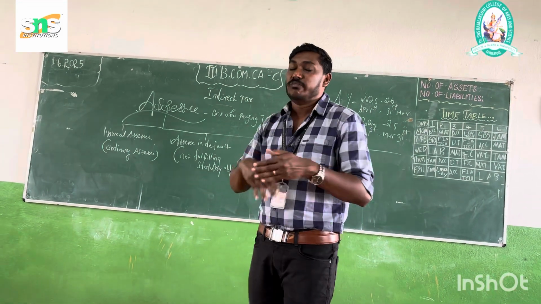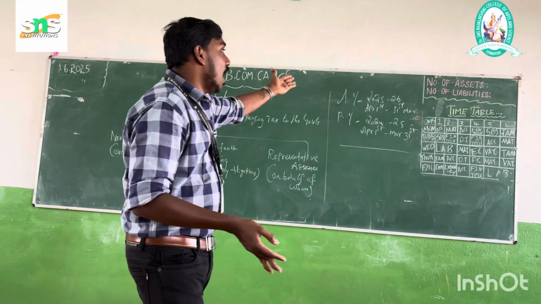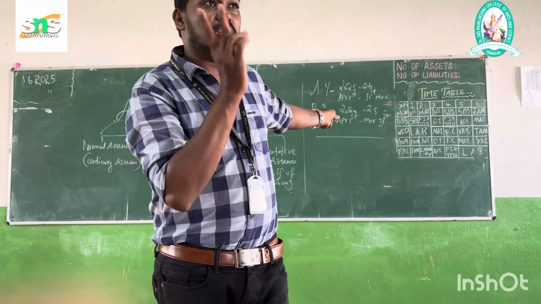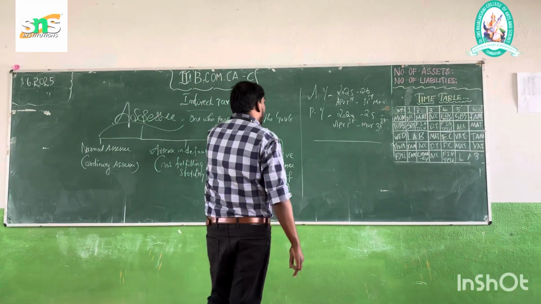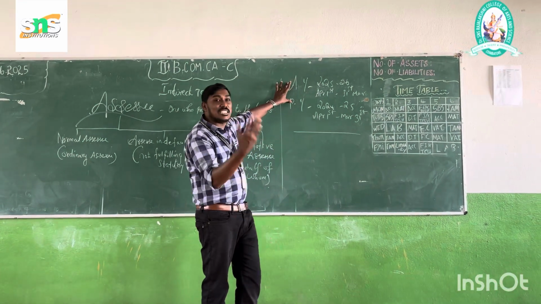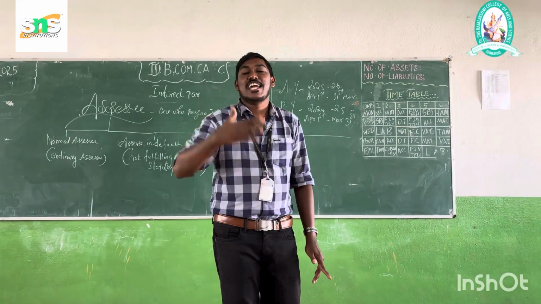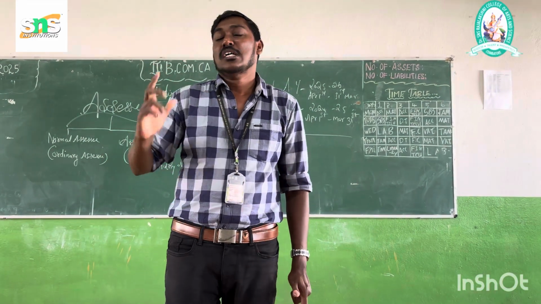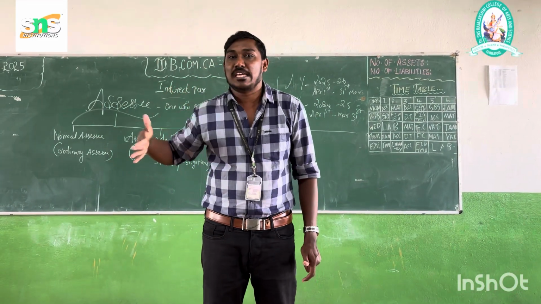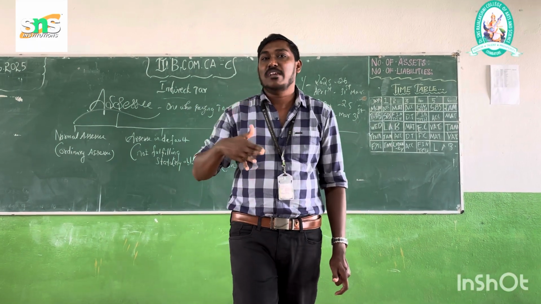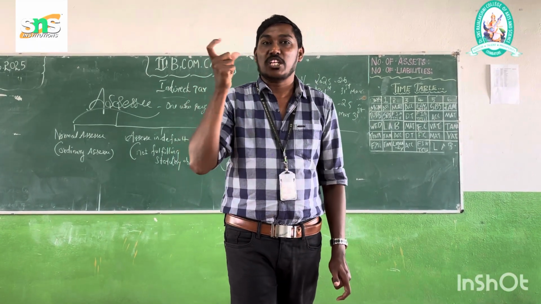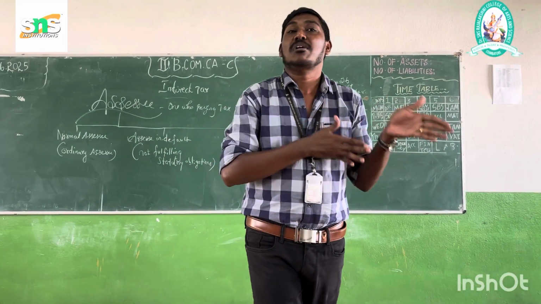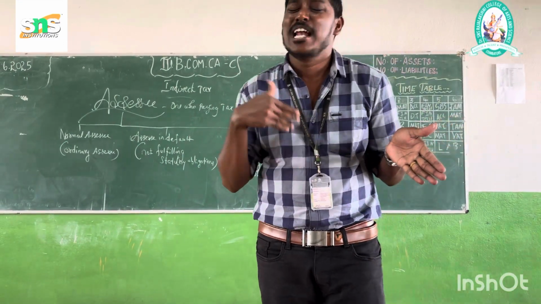With this we are going to see about assessment year and previous year, and how they are classified based on the assessee. Here the assessment year is nothing but the running year. The running year is called the assessment year. It runs from April 1st to 31st March. Now the assessment year would be 2025 to 2026. So this is called the assessment year, and at the same time it is also called the financial year.